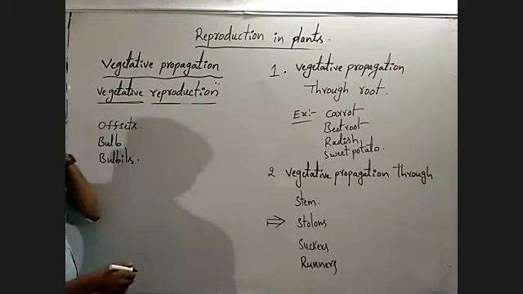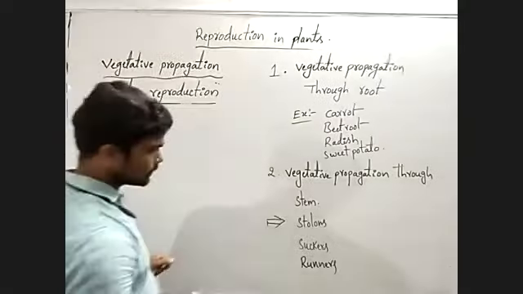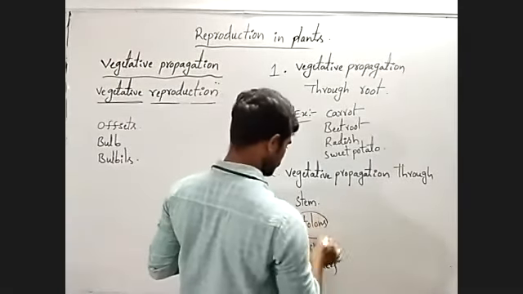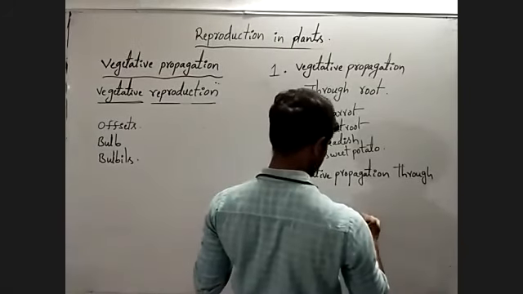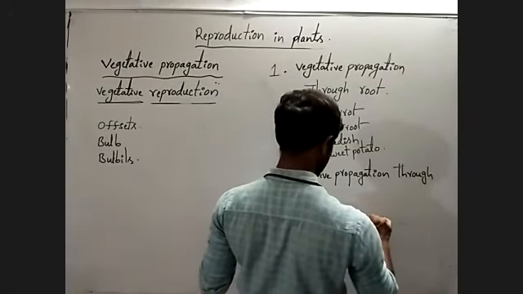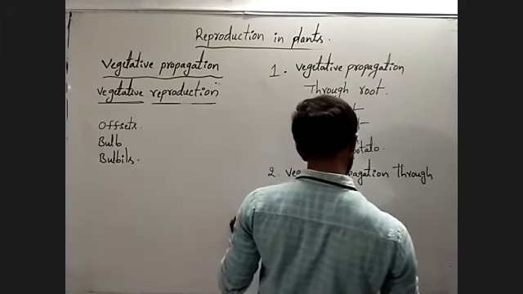Like this, we have discussed different types. Okay, observe here, stolon. Example, nerium. Sucker, chrysanthemum.